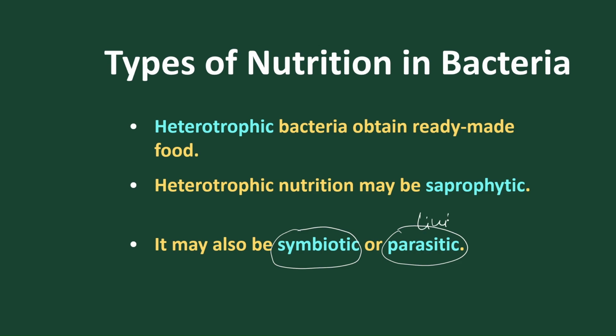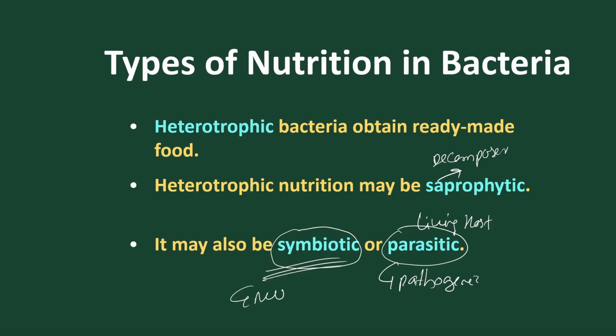Parasites depend on a living host. Saprophytes feed on dead matter, so they are decomposers, and parasites are pathogenic. And symbiotic bacteria have mutual benefit. Got it, clear?